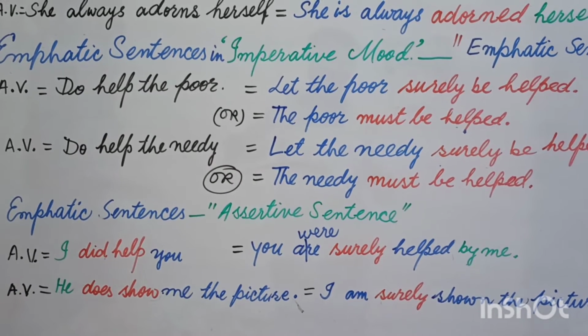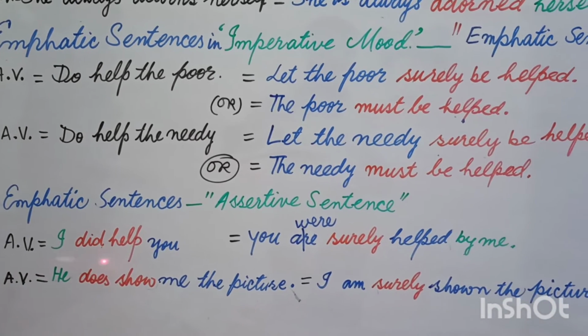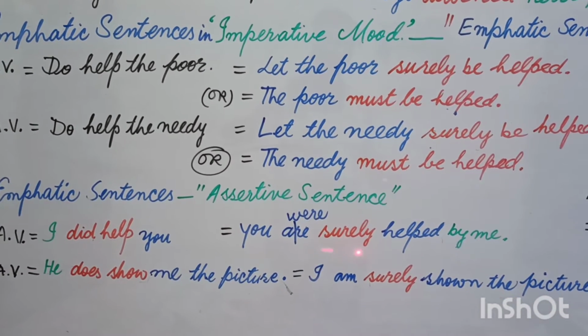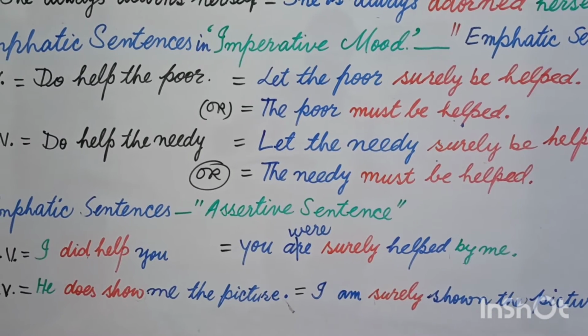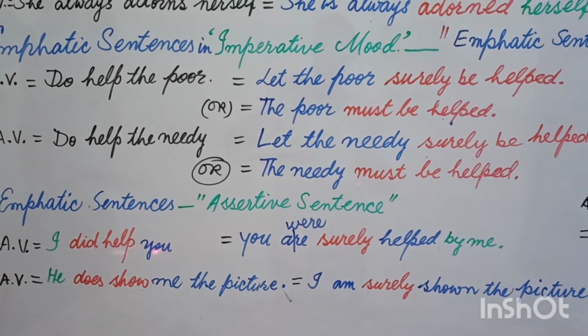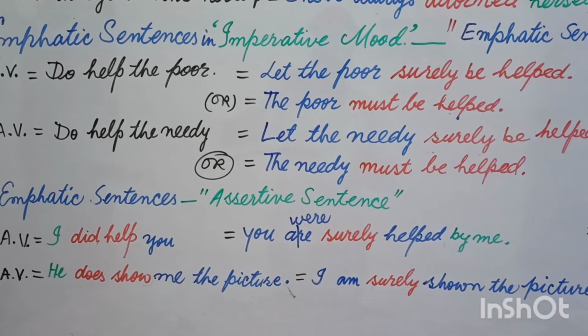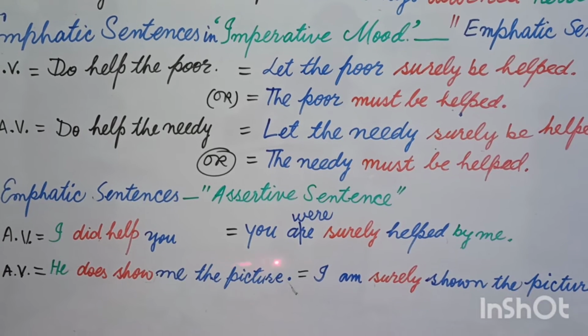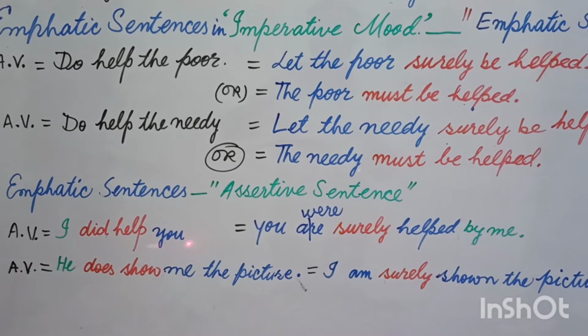There is a pressure on the help, and this additional did will be changed into surely, as you have done already in the imperative sentence. You will choose your helping verb according to the tense. Was and were are used in past indefinite, and in present definite use is, am, are. So this are is wrong and you will write were, and the object is you.